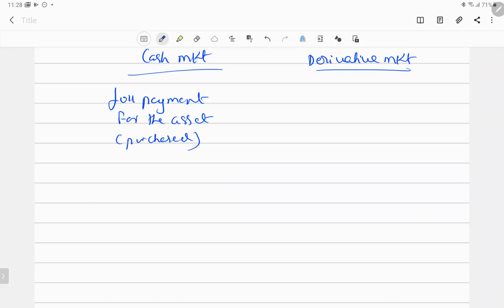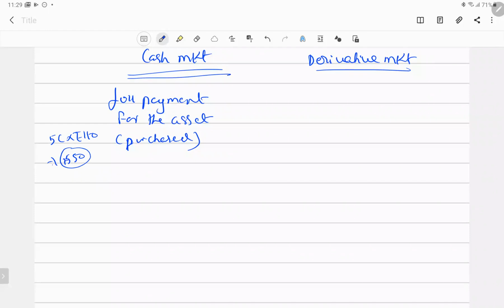Suppose you want to buy SBI shares, definitely you have to pay. Suppose you buy 5 shares of SBI at 110, you have to pay the full amount, 550. So in the cash market you have to pay fully.